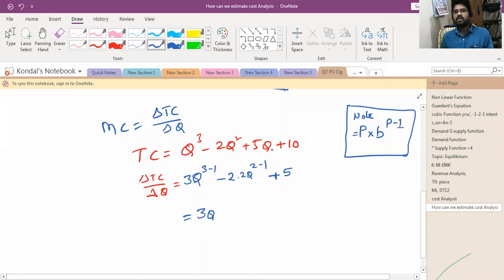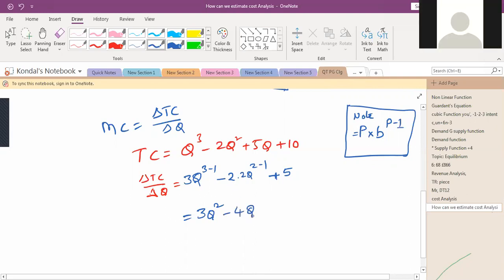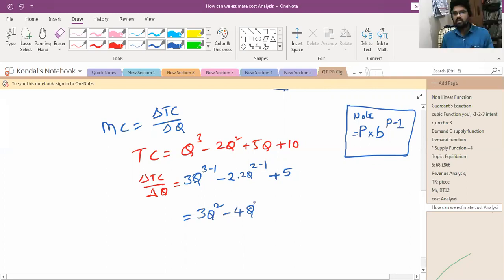If there is a Q, we need to take it. So 3 into Q, 3Q, 3 minus 1, 3Q square, minus 2 into 2, 4Q, 2 minus 1, 1, we should not write 1 here, plus 5. So this is called MC.